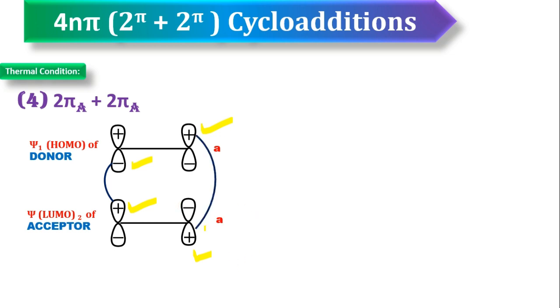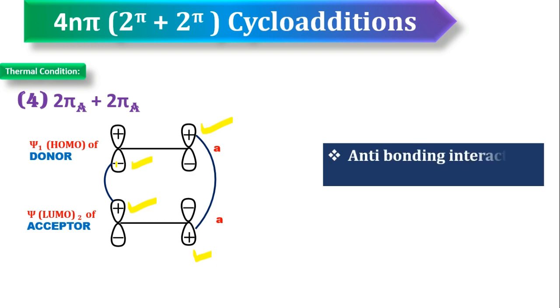So here this side plus overlapped with plus, no problem, bonding interaction. Here plus overlapped with minus, what is that? Anti-bonding interaction. So what we got there? Anti-bonding interaction. So anti-bonding interaction is forbidden. What is forbidden? Under thermal condition, antra-antra mode of addition is forbidden. So friends, I hope you understand, right? FMO theory of 2pi cycloaddition under thermal condition.